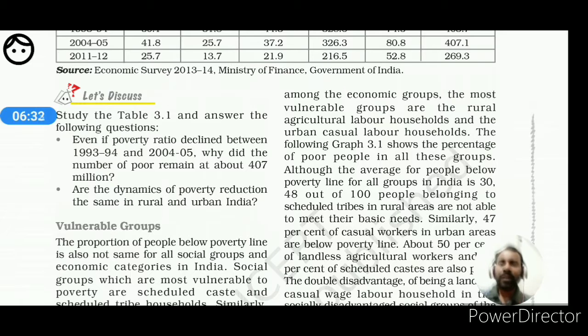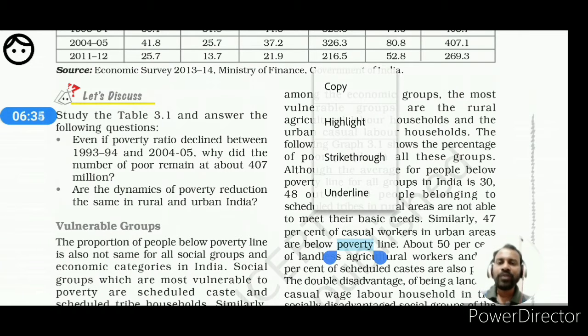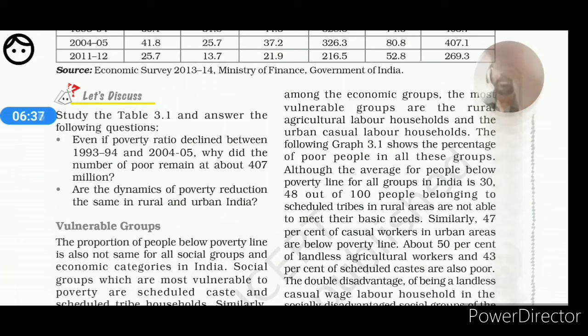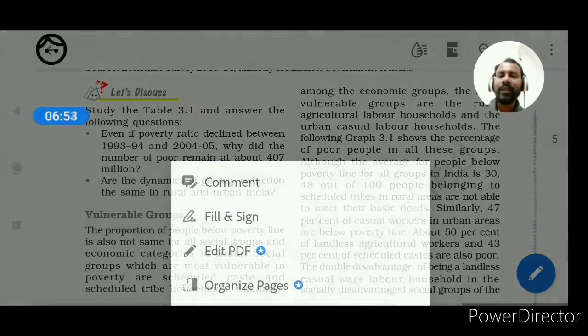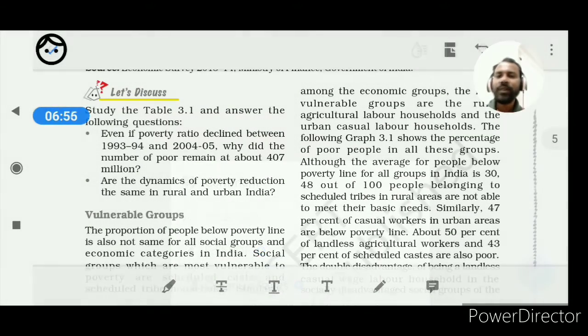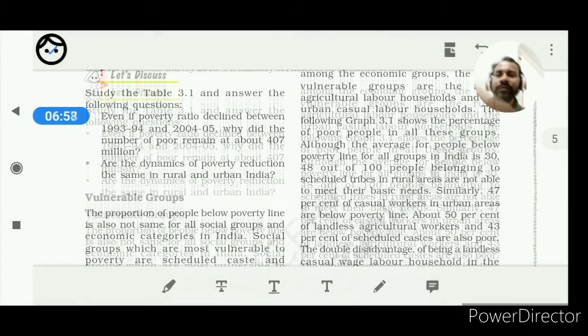Next, look at these particular lines that I am going to show. Similarly, 47% of casual workers in urban areas are below the poverty line. About 50% of landless agricultural workers and 43% of scheduled caste people are also poor. So what are we getting? Just one minute, I am marking.